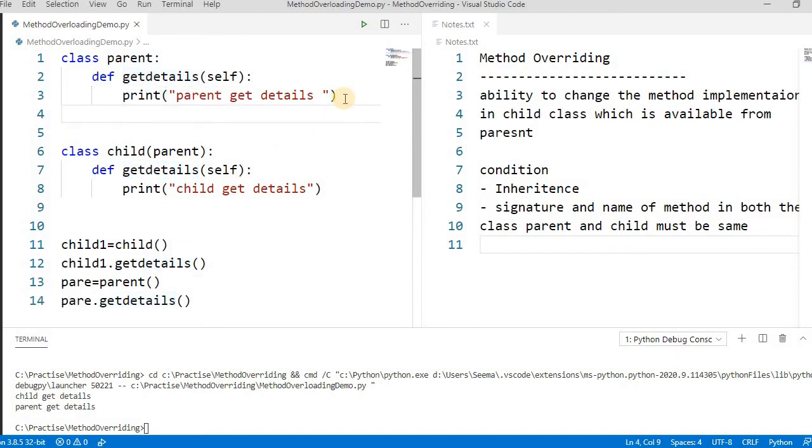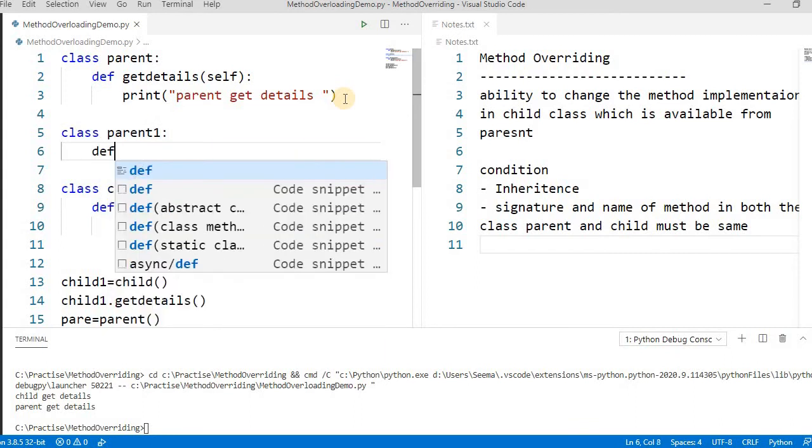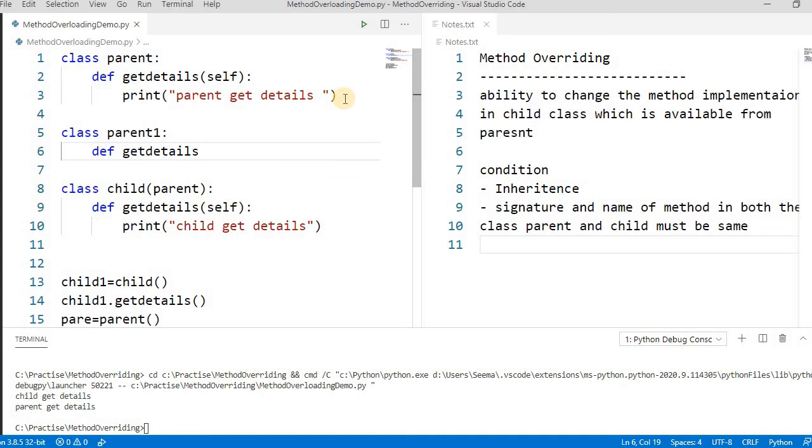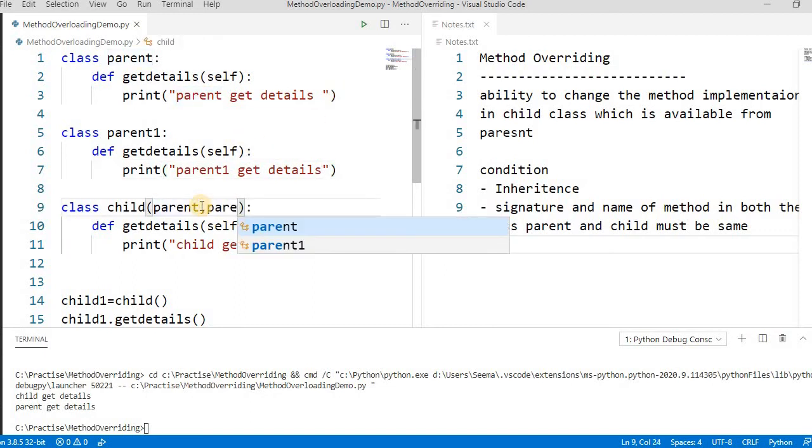So we create one more class like parent1, and def get details self, print, you can have this like parent1 get details. Now in multiple inheritance we have to get it from both, right?